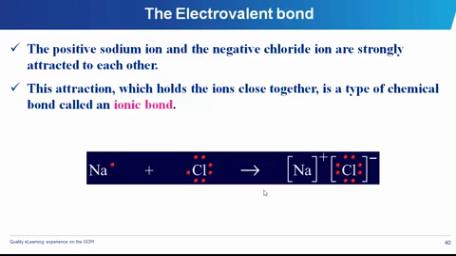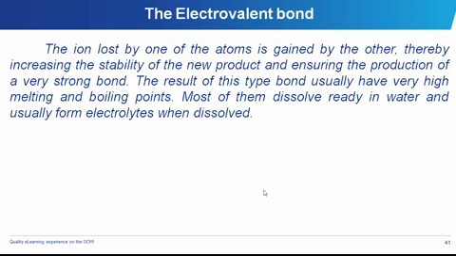Now, once these two gain their individual stabilities, they become ionic, because the sodium has now lost one electron and it has become positive. It's now in its ionic state, and the chlorine also has gained an electron and it has become ionic. So that's why it is also called the ionic bond. Now, the loss and gain of this electron ensure that whatever new product is going to be made through them will be joined together correctly.